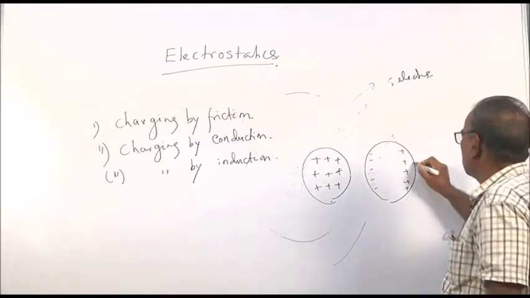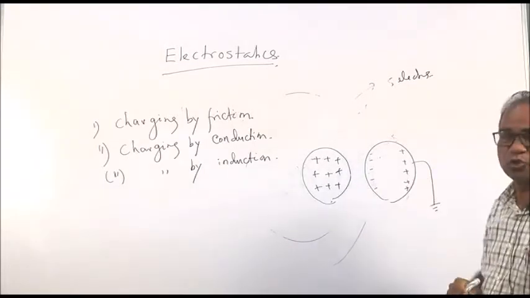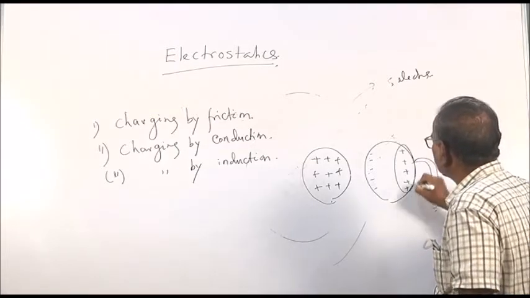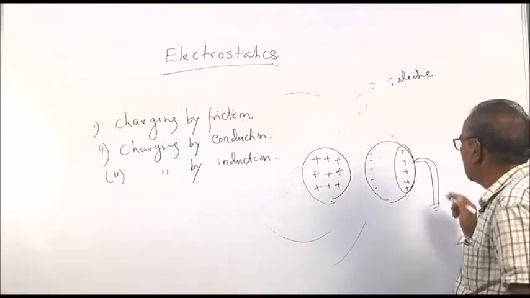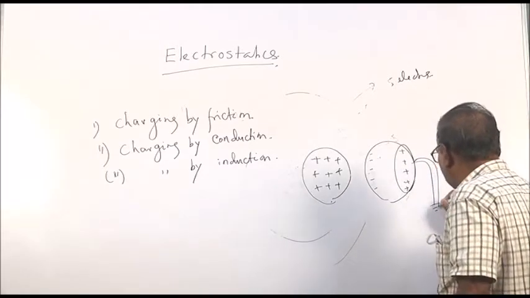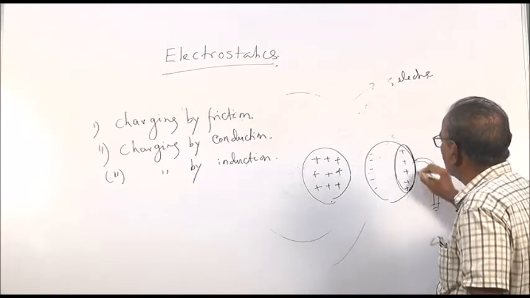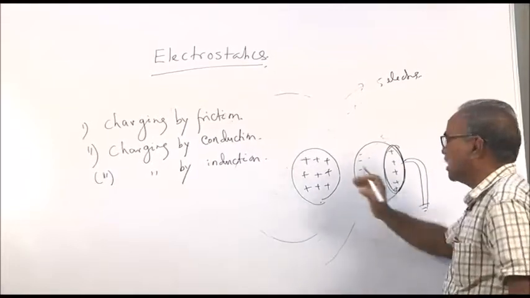And if you earth it, if you connect this uncharged body to earth, electrons from earth will flow and will neutralize the positive charges. So, when it is connected to earth, only electrons will come and will neutralize the positive charges placed further away from the charged body.